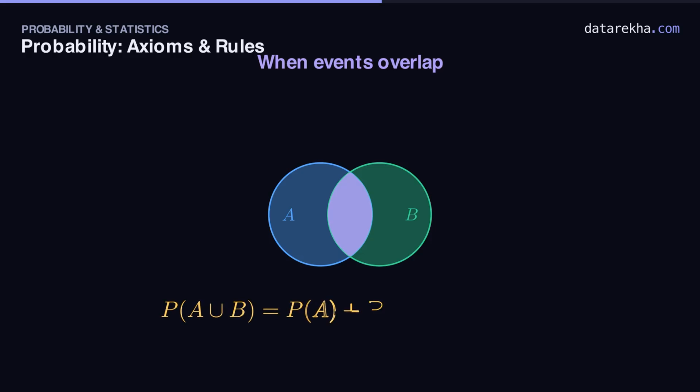The fix is simple. Add the two, then subtract the overlap exactly once to undo the double count. That's the inclusion-exclusion rule, the addition rule for probability. And it contains axiom 3 as a special case. If A and B are disjoint, the overlap is empty. That last term is 0, and we're back to plain addition.